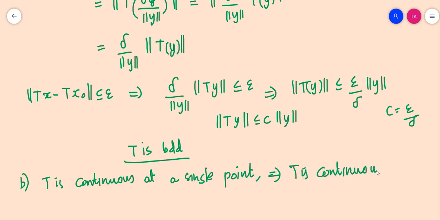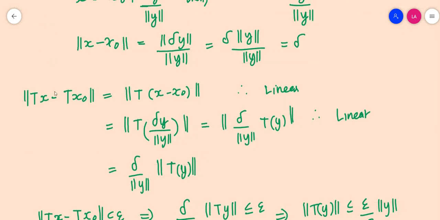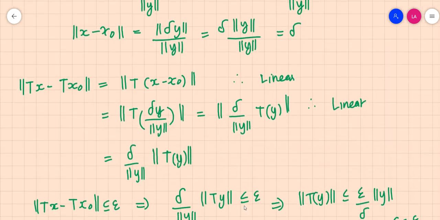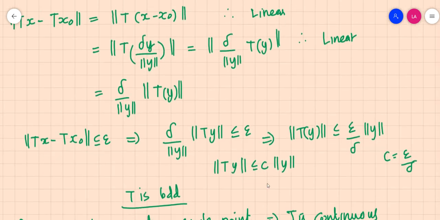T is actually continuous. Okay, so we prove this by using the previous part. In the previous second part, we assume that T is continuous. Here we assume that this definition holds: norm of T of x minus T of x naught is less than or equal to epsilon for all x satisfying norm of x minus x naught less than or equal to delta, which means that T is continuous at x naught. So using continuity at a single point x naught, we have chosen a y such that norm of Ty is less than or equal to c into norm y.